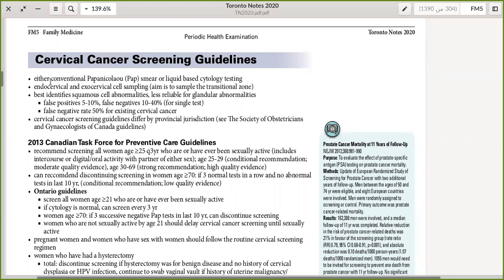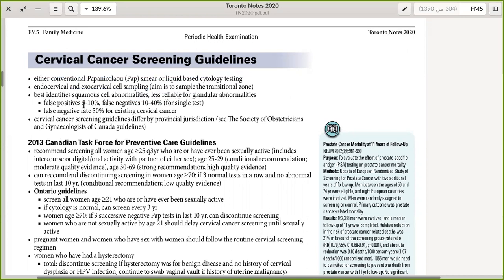They are talking about the method of screening, either pap smear, conventional, or liquid-based cytology testing. So either this or this. The question will mention pap smear in the options or in the question stem, or it will say liquid-based cytology testing. It's the same. The sampling is endocervical and exocervical, aimed to sample the transitional zone. Very important. It identifies squamous cell abnormalities, but it's less reliable for glandular abnormalities.